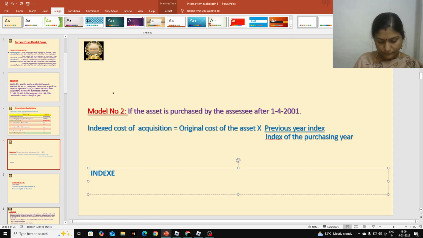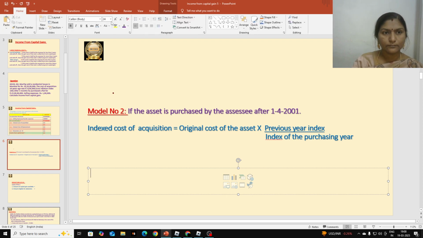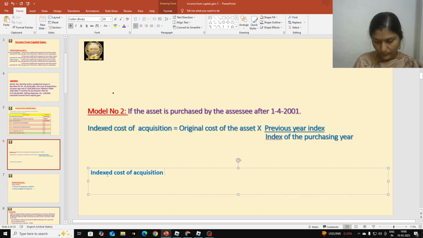Indexed cost of acquisition is equal to original cost.